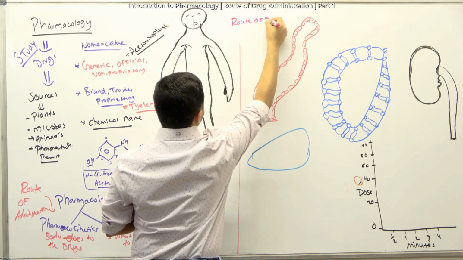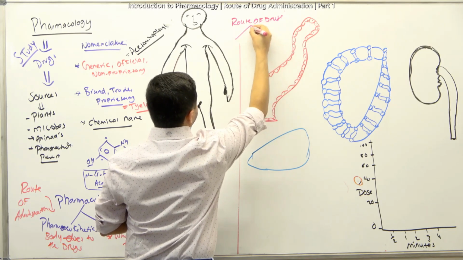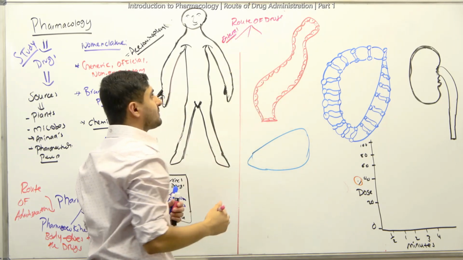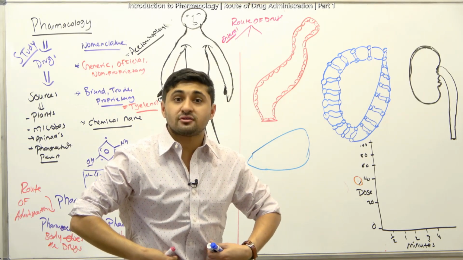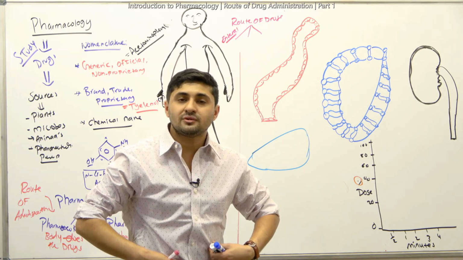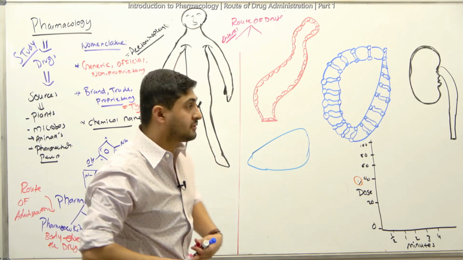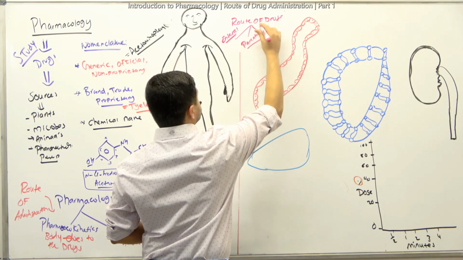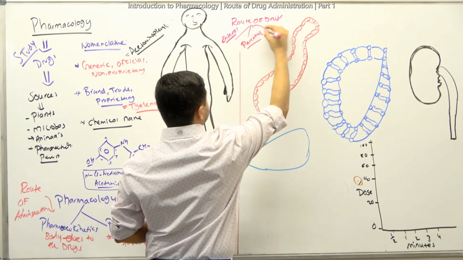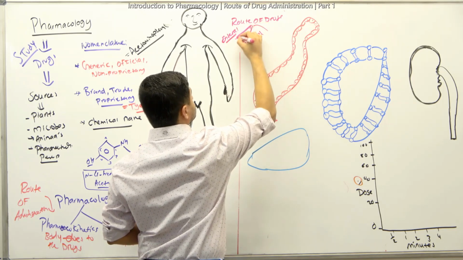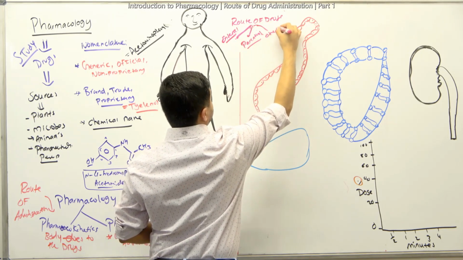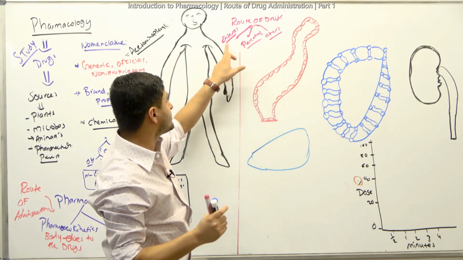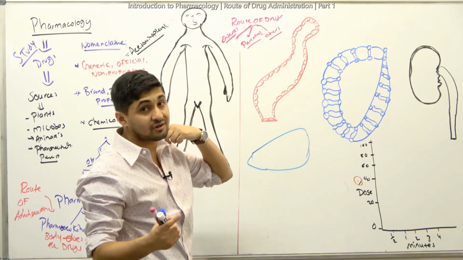Drugs are usually divided into a couple of things. Usually the main ones are your enteral, and when they talk about the enteric system, they're referring to your gastrointestinal tract, the alimentary canal. And otherwise parenteral, which basically means it's not going to go through the GI system, right? And then others, we'll talk about what these are. So usually the routes of administration are categorized into enteral, parenteral, and others, right? And we'll talk about what those mean.